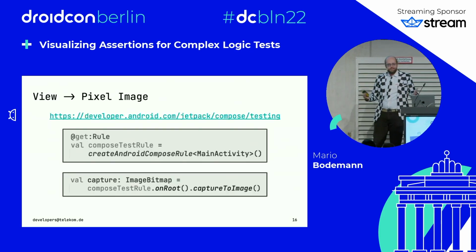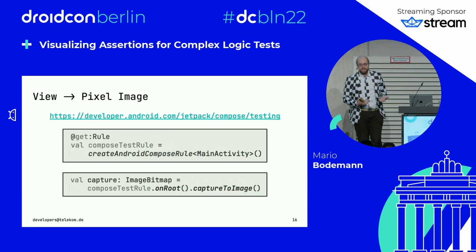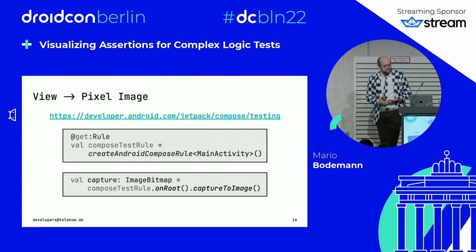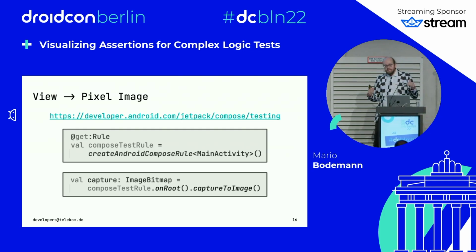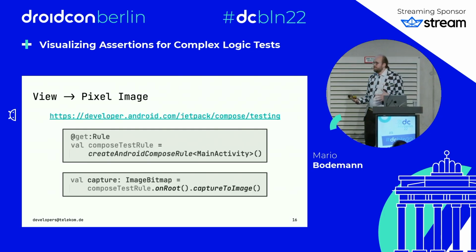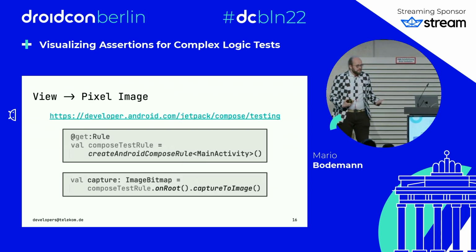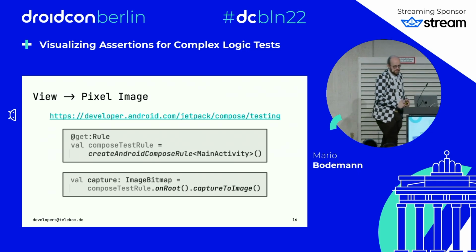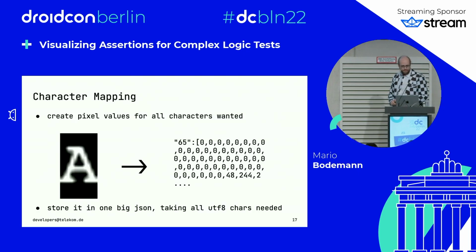How do we get the pixel image of a thing inside a unit test, inside an Android test? Well, luckily there's the Jetpack Compose testing library for UI, where you just define the rule. In this case, it's create Android Compose rule using the main activity. And with this rule, you can ask every view you have a selector for to render an image of itself. So in this case, as an example, we say test rule on root capture to image. This one returns us an Android image, and we can do fancy things with it.